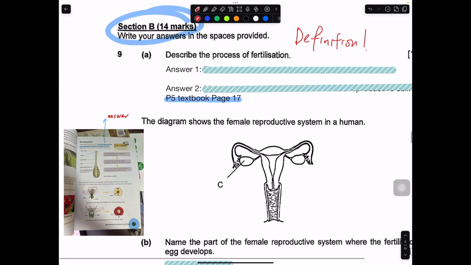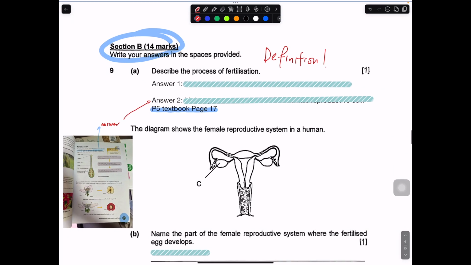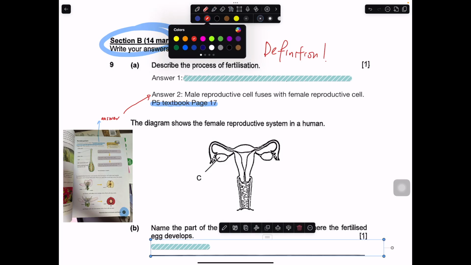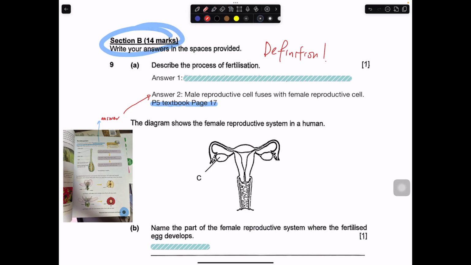So it's kind of like a textbook answer. For this, you can just briefly say that the male reproductive cells fuse with the female reproductive cells. Good enough. There's another way to write it. You can talk about the fusion of the male and female reproductive cells. This is also another way to give the definition of fertilization.